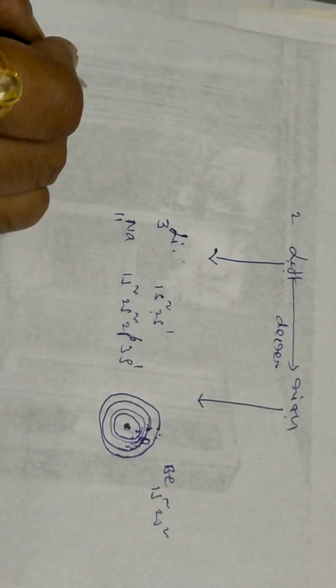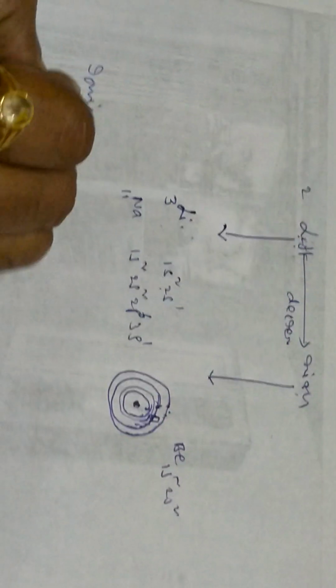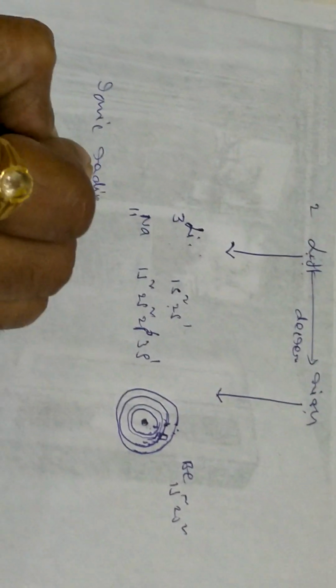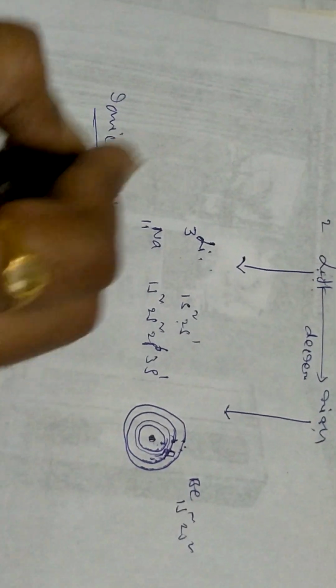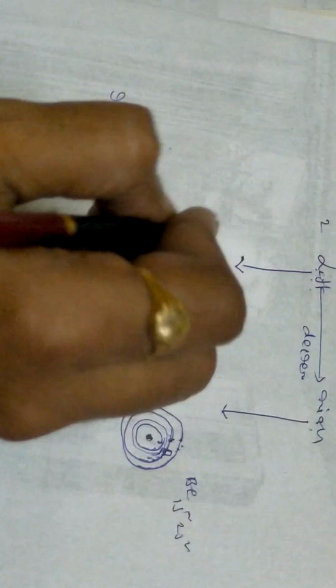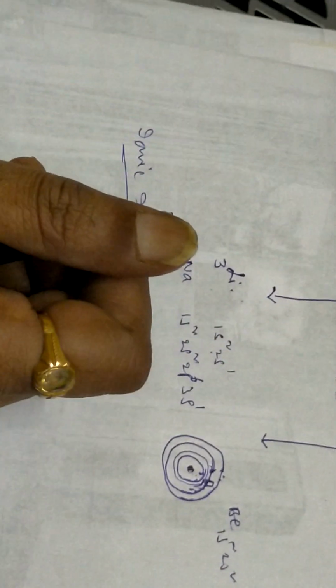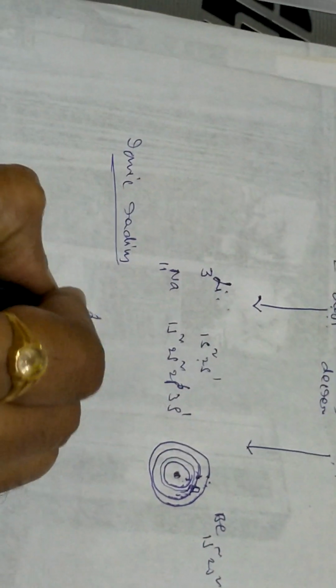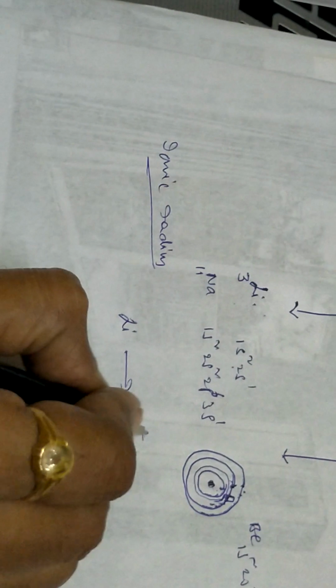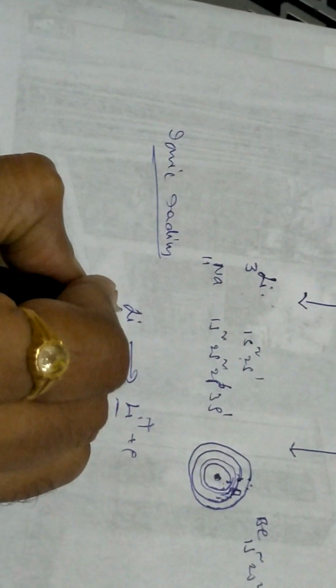Then what about the ionic radius? How is ionic radius varying? Ionic radius means there is a loss of electron or gaining of electron, both are ions only, on the positive side or negative side. In the cations, lithium is becoming lithium plus by losing an electron.